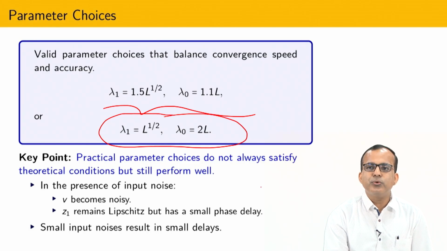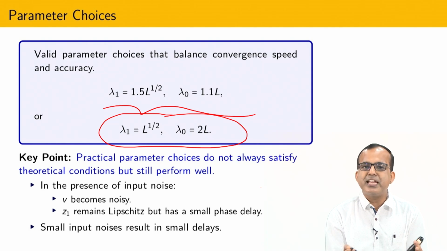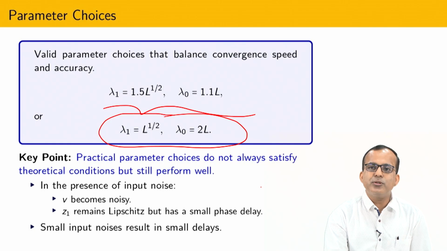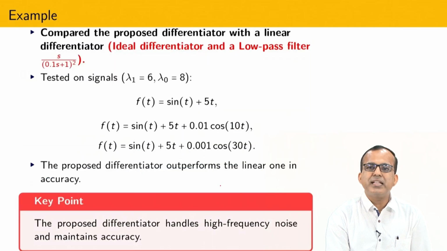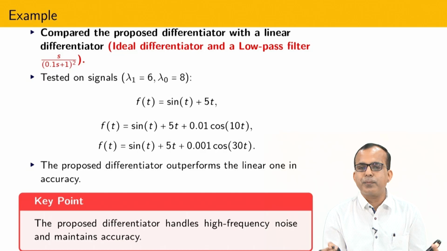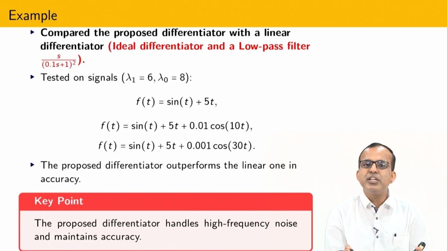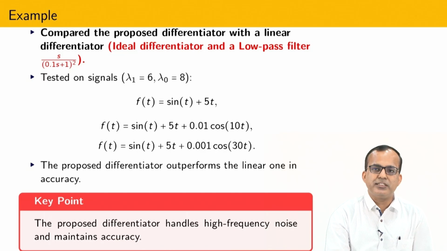So whenever you are doing practical implementation, designing a practical system based on a differentiator, it is better to utilize this kind of gain given by Professor Utkin and Professor Levant. So V becomes noisy, Z1 remains legit, but a small phase delay is always there. Delay is also compensated, because this kind of homogeneous differential equation is robust with respect to delay. We have already seen that.